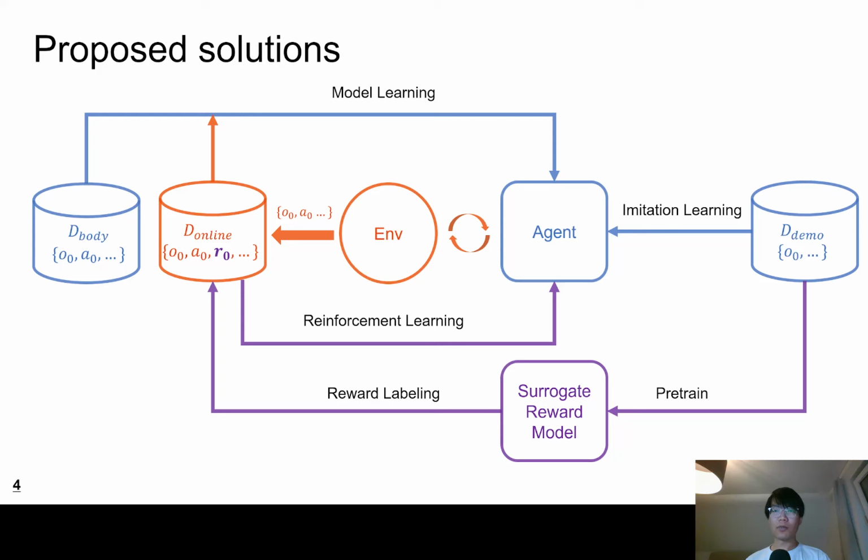For the demonstration knowledge barrier, we propose to train an additional surrogate reward model to enlarge the support regions. The surrogate reward model provides a weak signal on the unsupported regions and guides the policy with reinforcement learning.